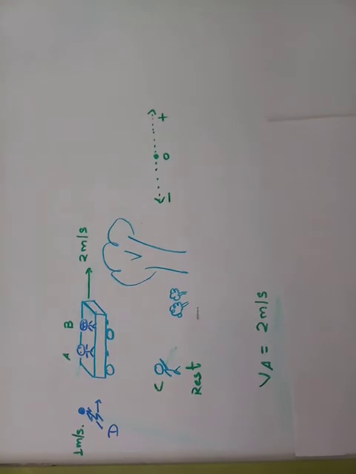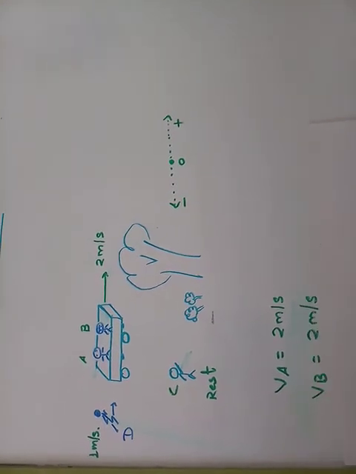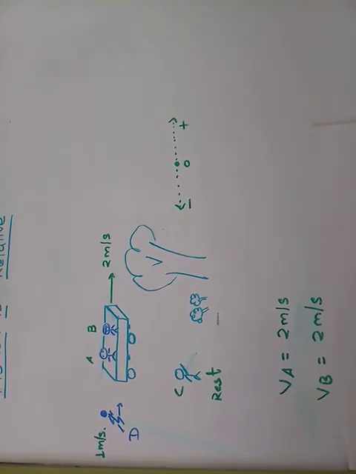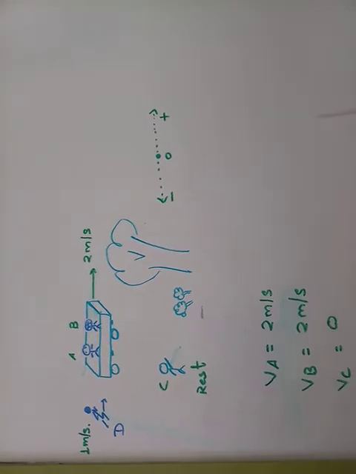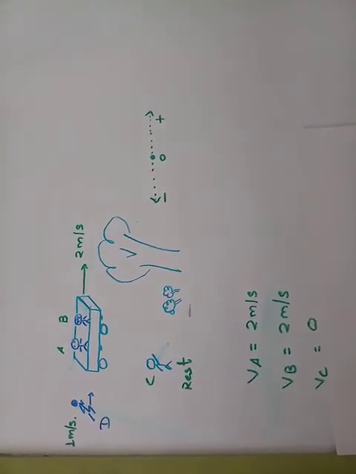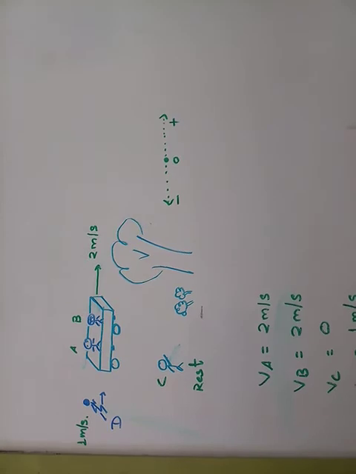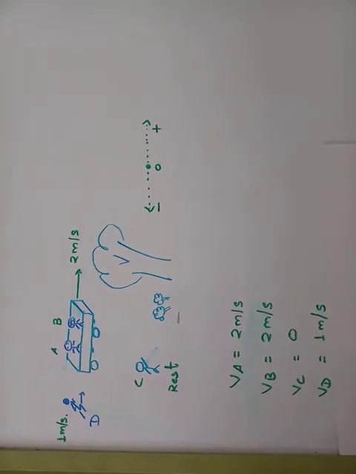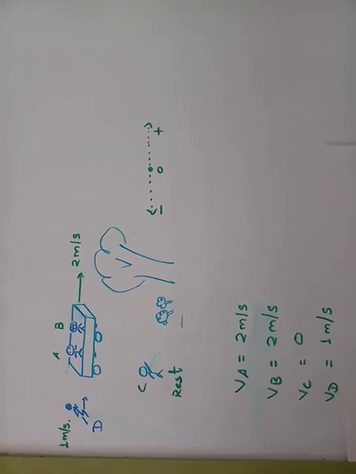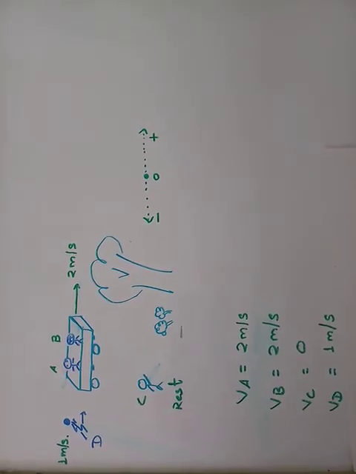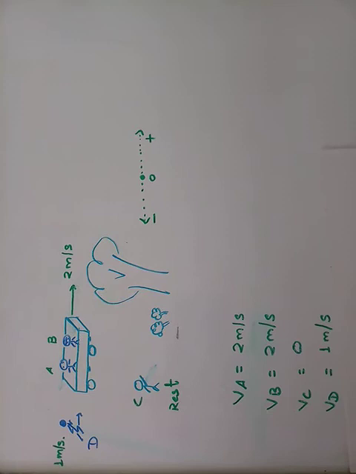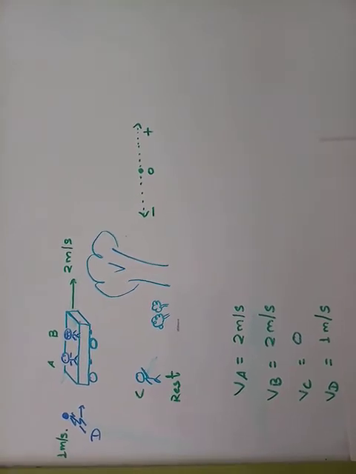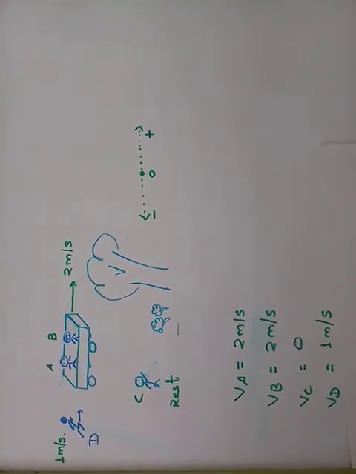So speed of body A is 2 meters per second. Speed of body B is 2 meters per second. Speed of body C is 0 because he is at rest. And speed of body D is again what? It is 1 meter per second. This is the actual motion of bodies A, B, C and D.